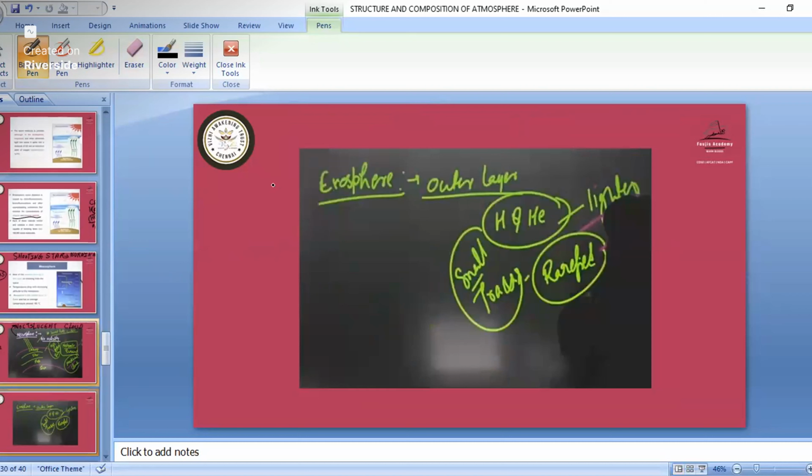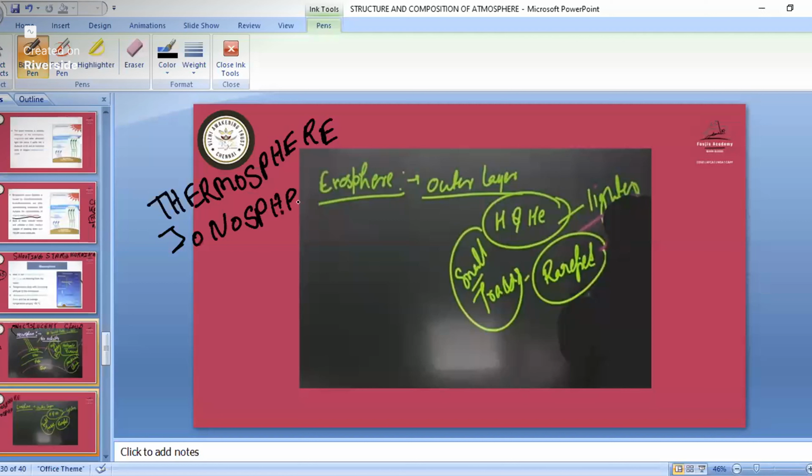Then after that we have the thermosphere. In the thermosphere we have the presence of the ionosphere. In that area, satellites, FM radio, all those navigation take place through the ionosphere. So remember that radios, satellites, everything, that communication happens due to the presence of the ionosphere layer in the atmosphere. Then we have the exosphere, that is the outer layer of the Earth.